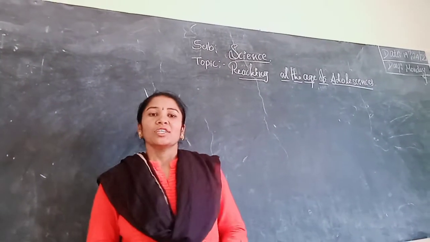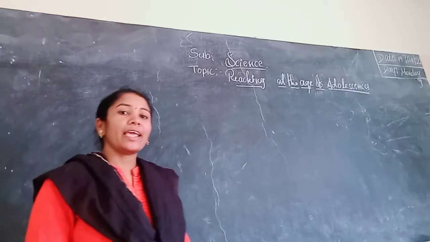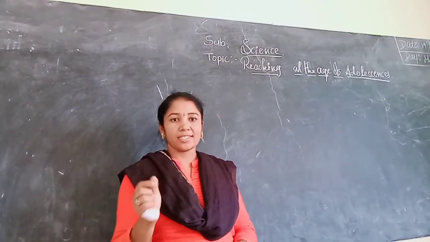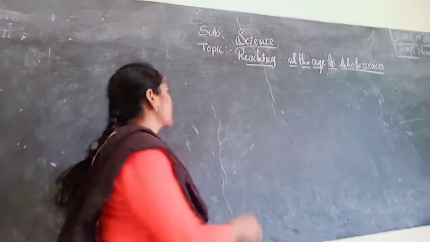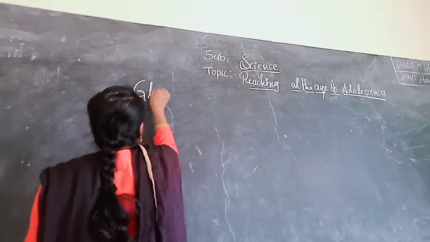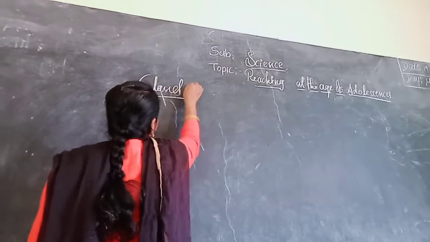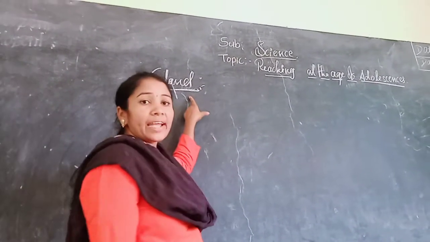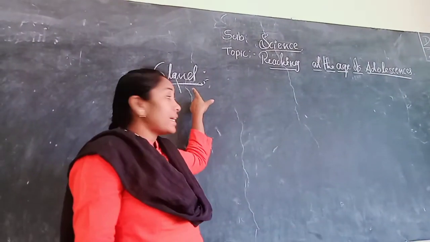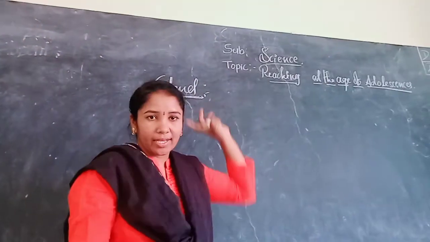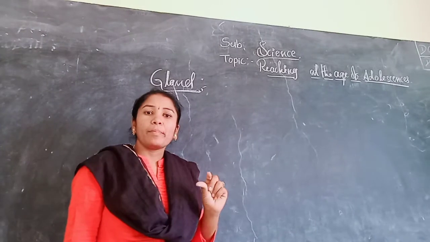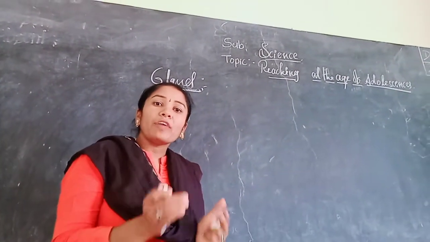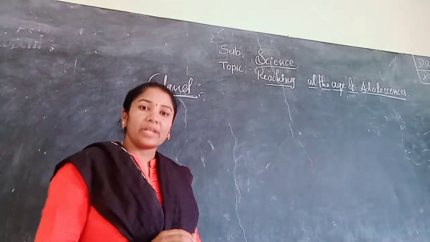Dear students, today you are going to study the meaning of gland and types of glands along with examples. Gland is a type of organ. Organ means a group of tissues.